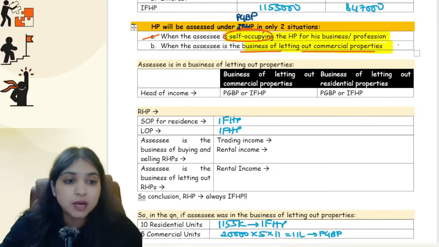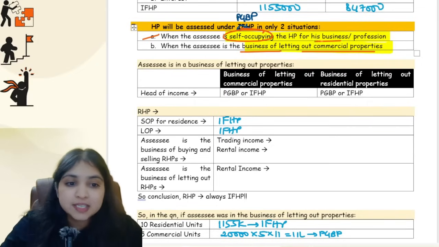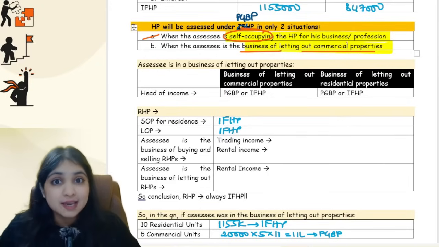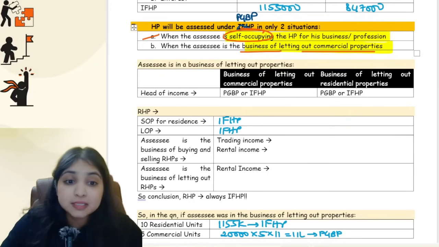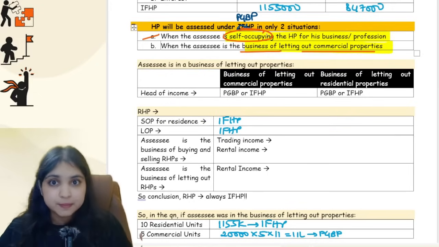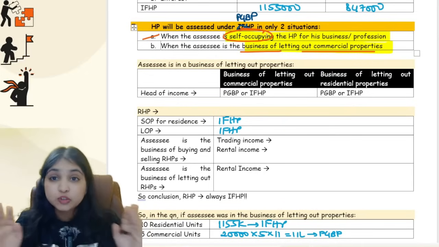Please notice over here, I am not talking about real estate business. Real estate business is different. The business of letting out commercial properties is different, guys. In real estate business, I am buying and selling immovable property. I am buying and selling land and building. But in the business of letting out commercial properties, I am not buying and selling. I am buying immovable property and then I'm giving it on rent. So there are two different businesses.